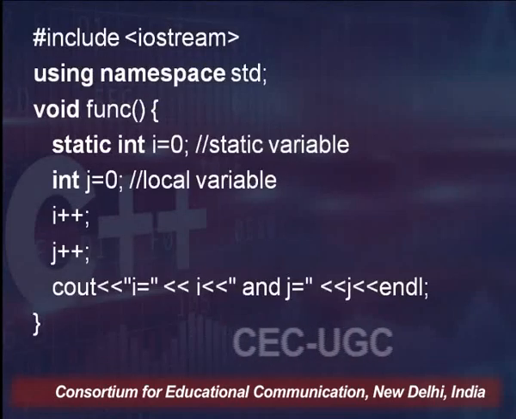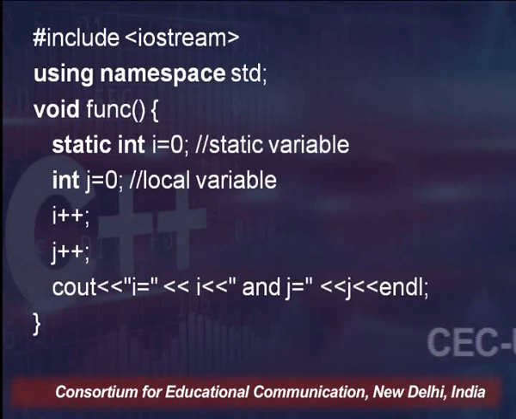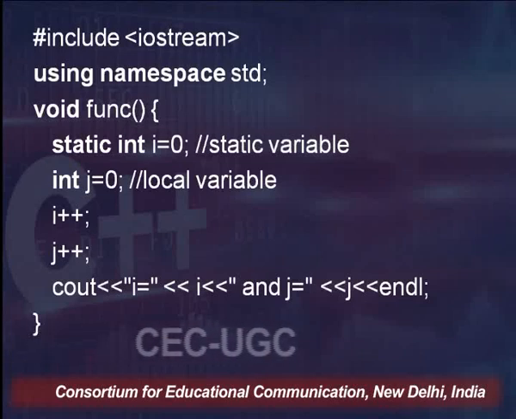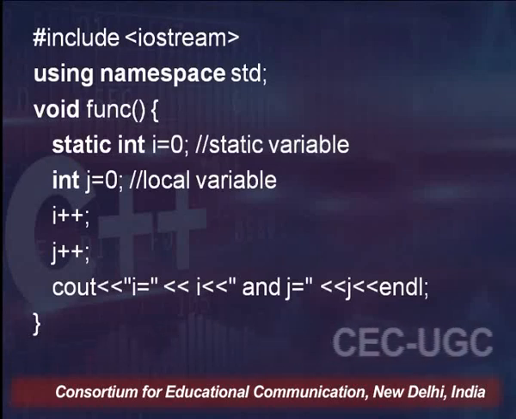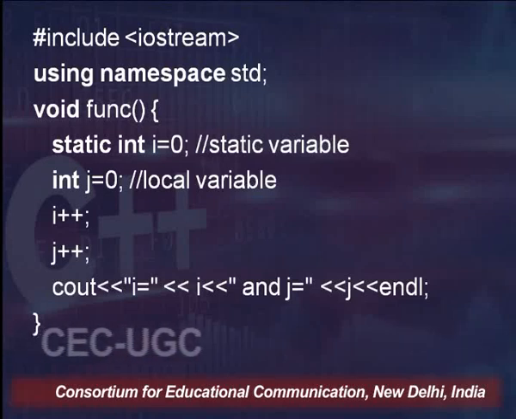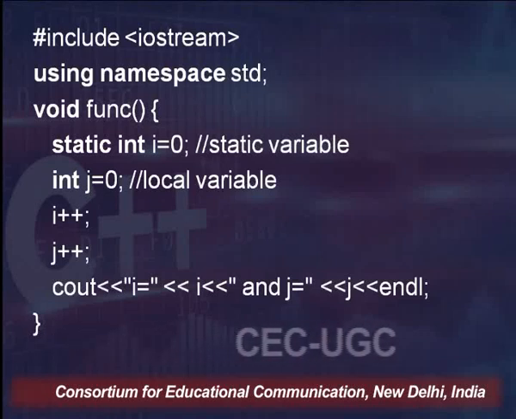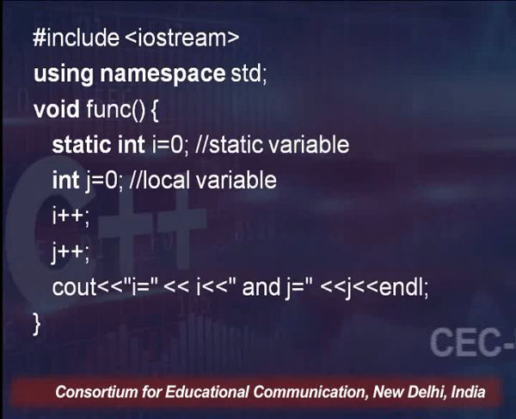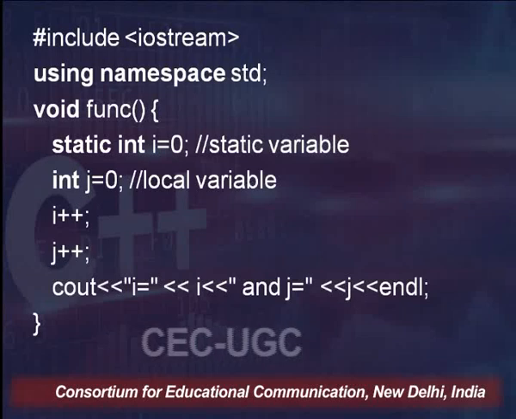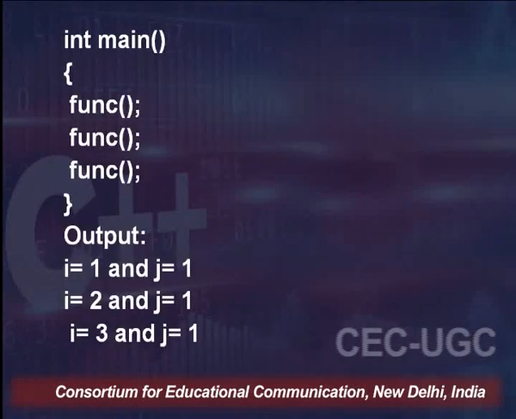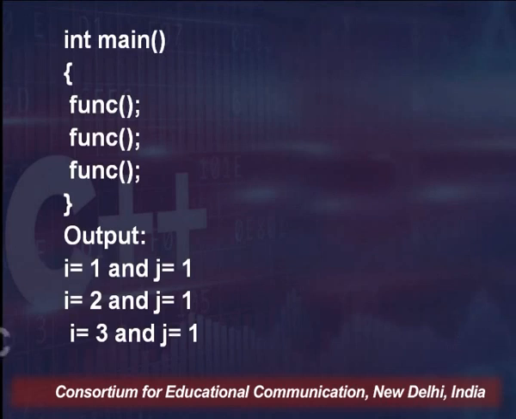So if we go back and see what is happening, i equals 0 and j equals 0. For the first function call, they both were 0, and they both incremented to 1. For the second function call, i was 1 already, j was 0, both incremented, printed. For the third function call, i was 2 and j was redeclared 0, both incremented and both printed their value. So for the first call it is 1 and 1, for the second function call it is 2 and 1, and for the third function call it is 3 and 1.